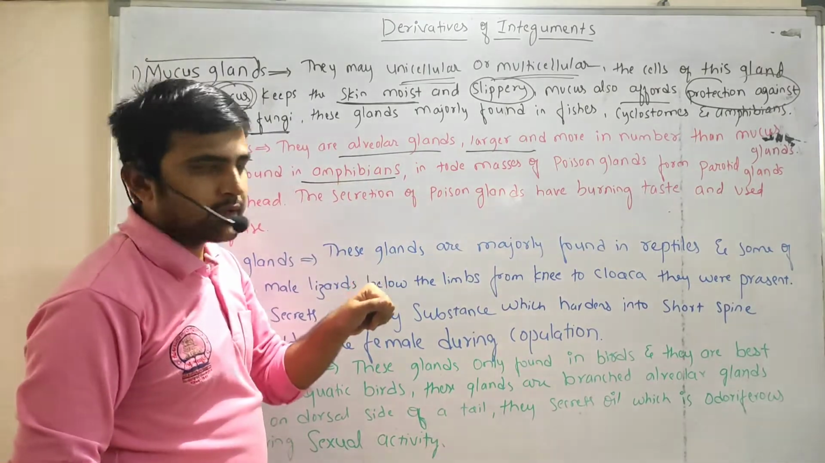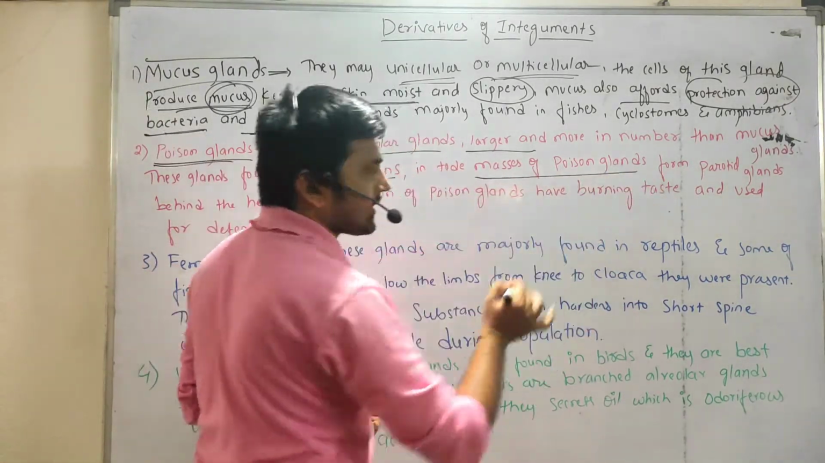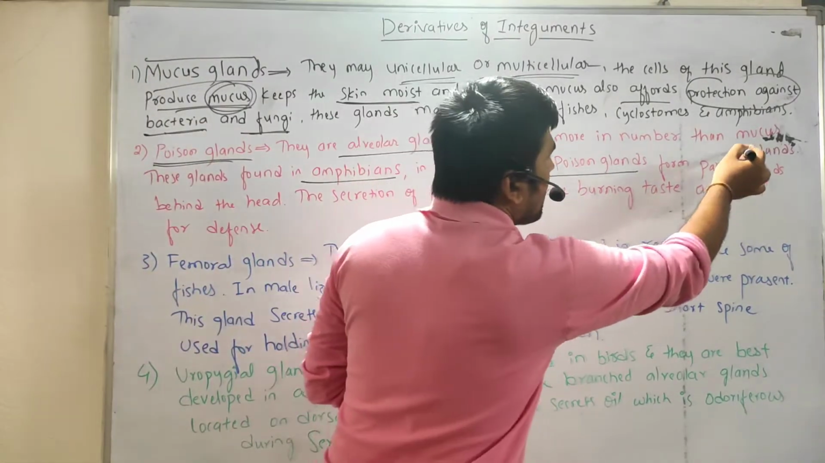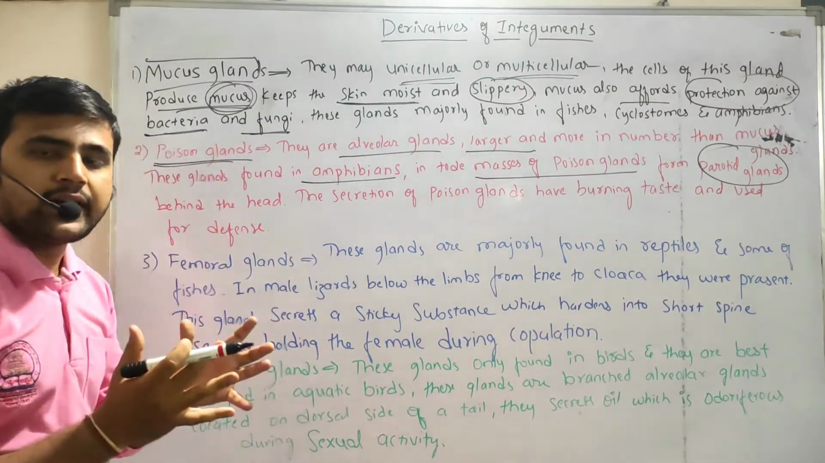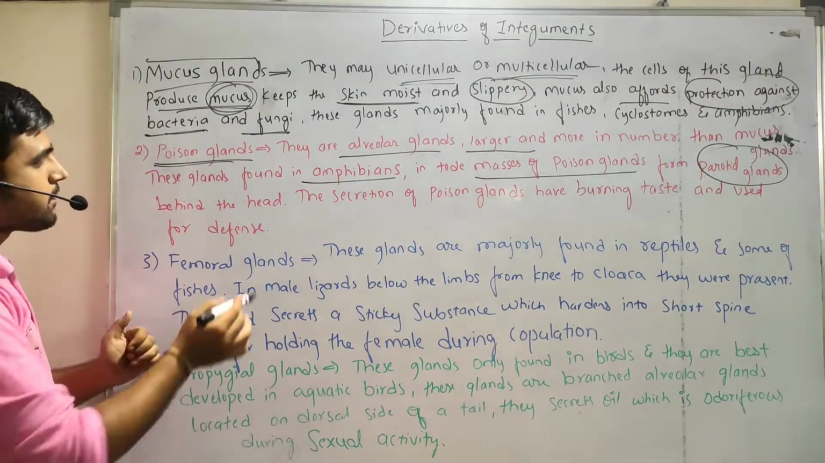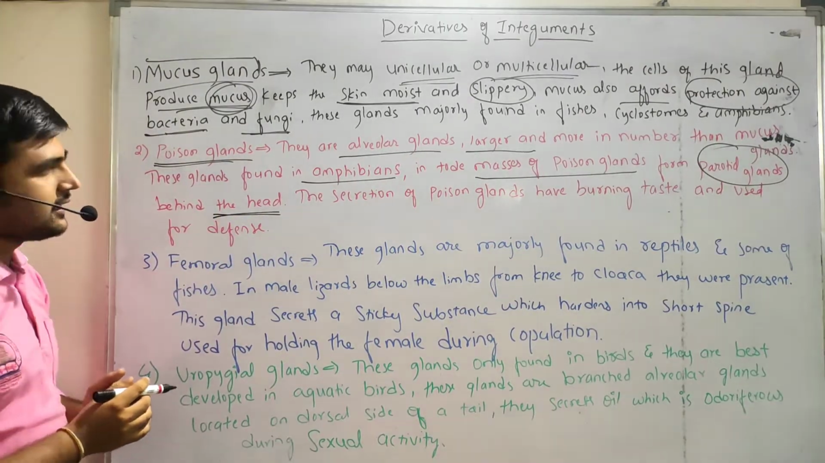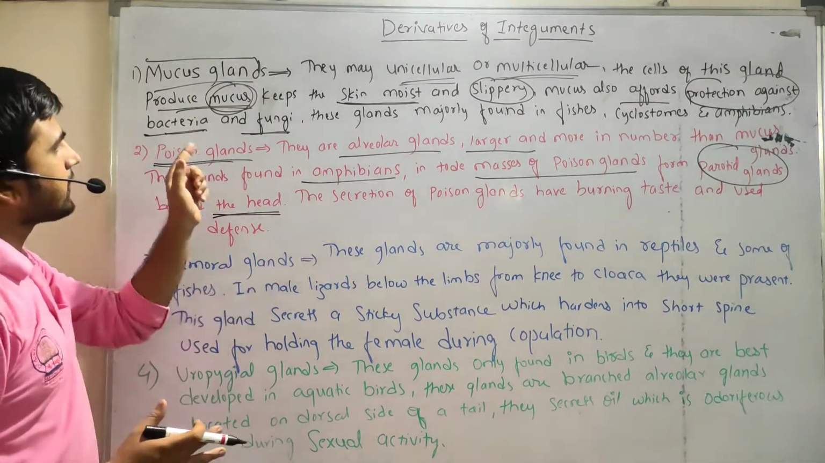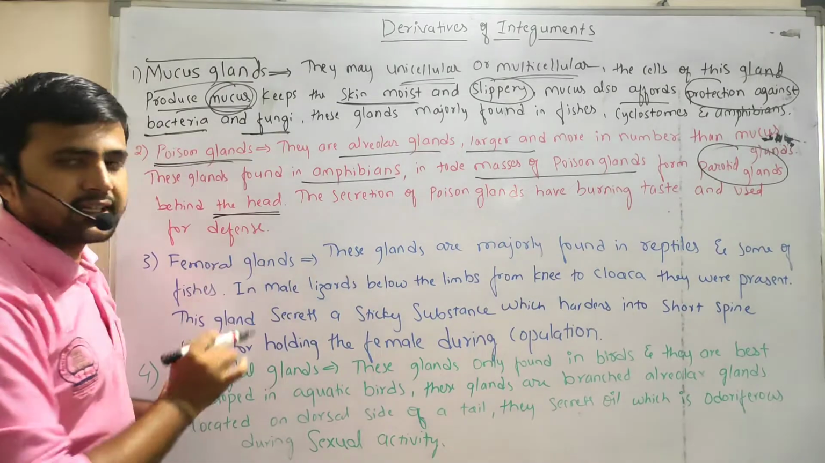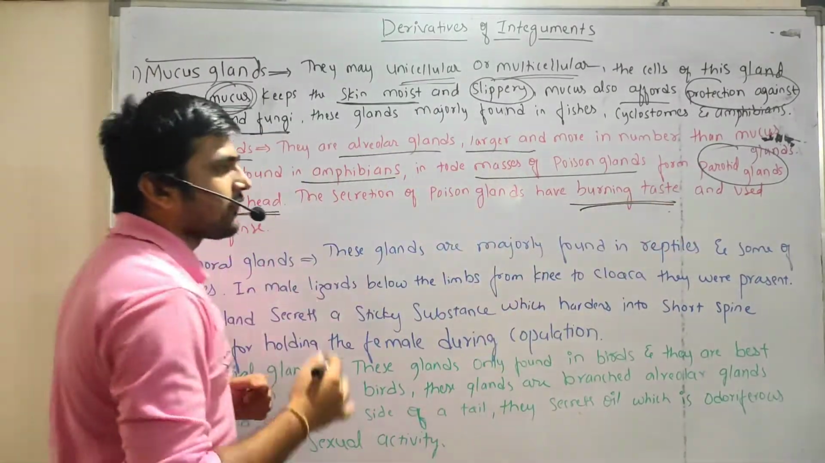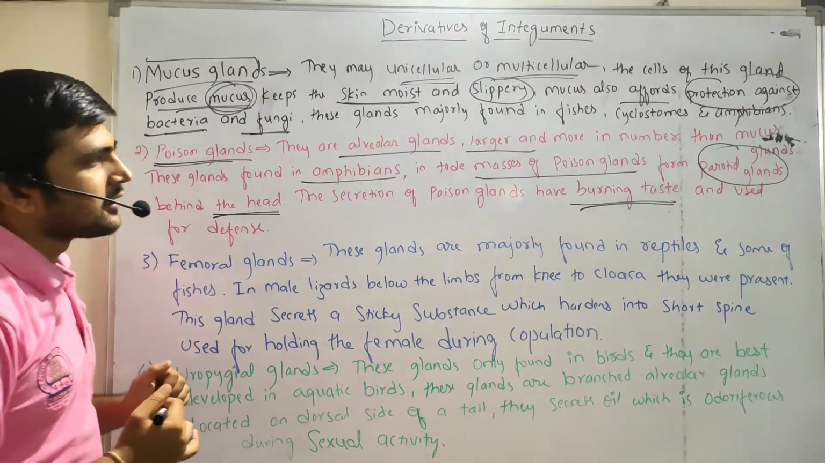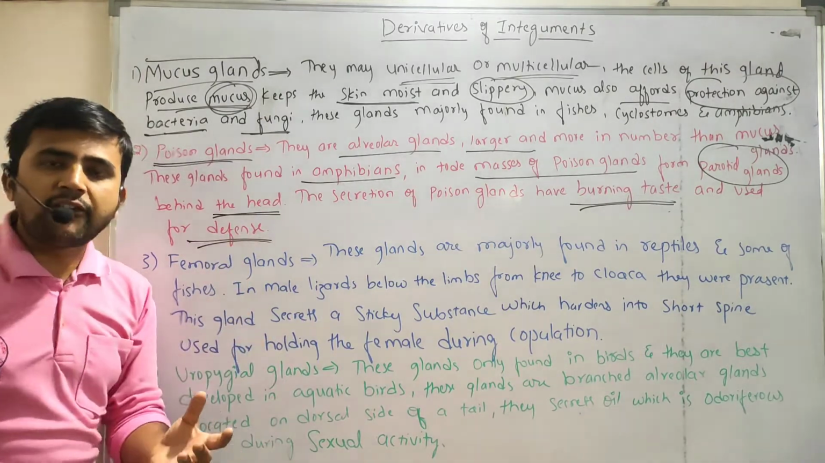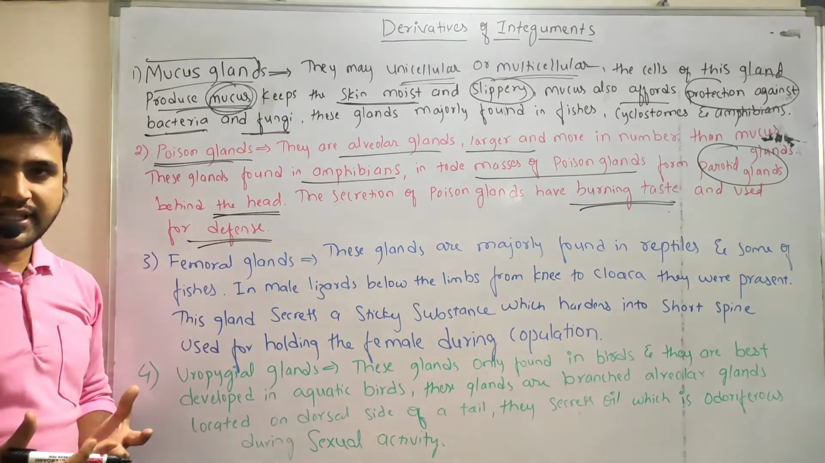And in case of toad, what happens? A mass of Poisson glands forms a gland called the parotid gland, which is present just behind the head, right? And whatever secretion is secreted by the Poisson gland has a burning taste. The nature of this secretion is the burning taste, which is used for the defense mechanism, right?